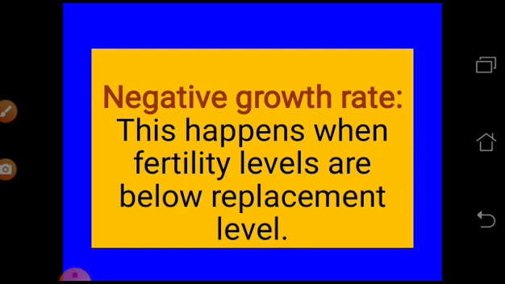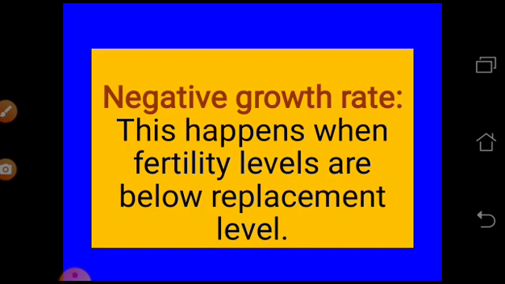But if you take it as a negative growth rate, that means two persons will have only 1 or 1.5, 1.9, 1.8 like that. If it is there, then we can consider it as a negative growth rate. So this happens when fertility levels are below replacement level. Replacement level means husband and wife replace themselves with two children, it is equal.